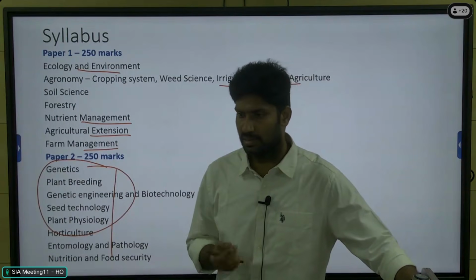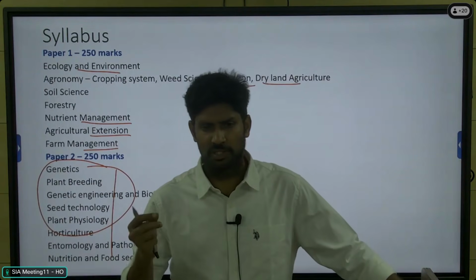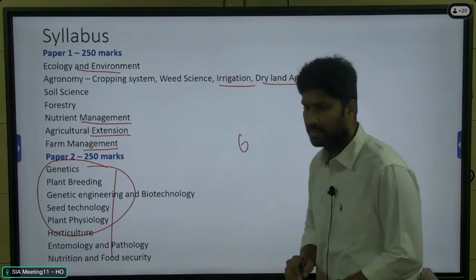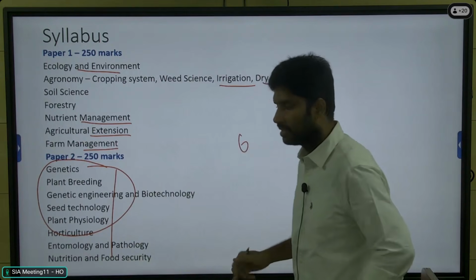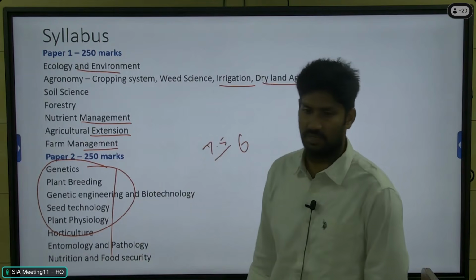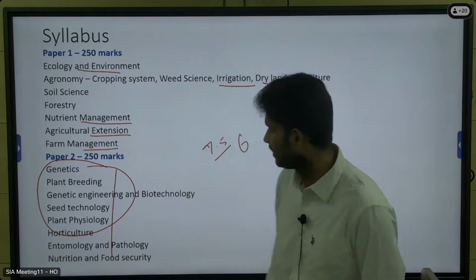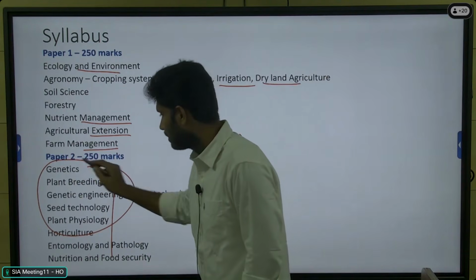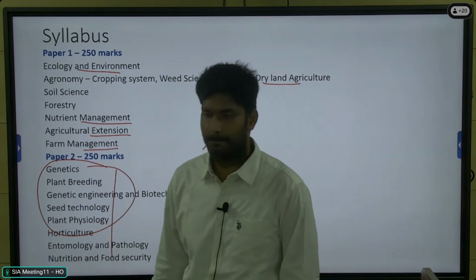Usually in UPSC, in the evaluation pattern, they won't give more than 60% of marks for a 10 mark question. Maximum they will give only 6 marks for a 10 mark question. But here in our technical paper, we can even score 7 or 7.5 out of 10. It is possible if the question is highly technical. That's why in the paper 2 area we need to focus more on these areas. We should not miss this type of questions in the exam.